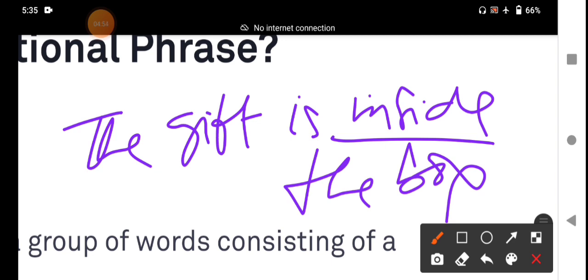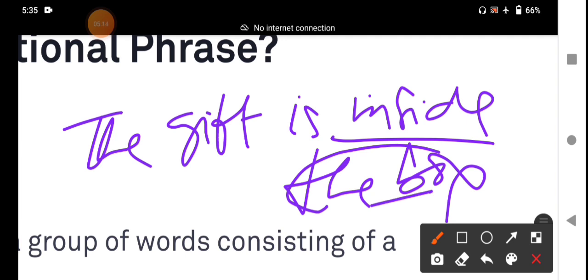The box is a noun phrase. The preposition precedes the noun phrase. It is placed before a noun and in front of a noun.